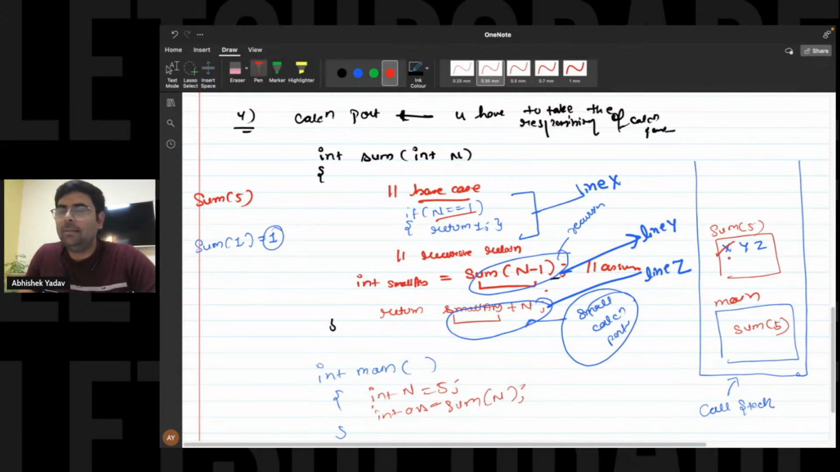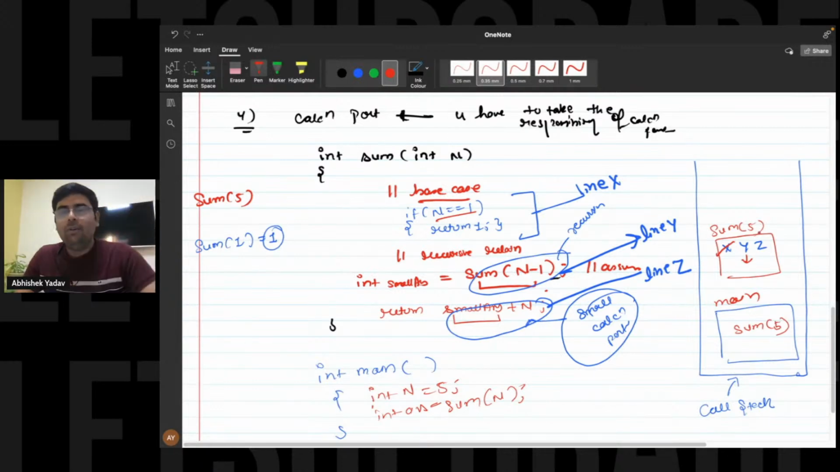So you have executed line number X. Now you are standing at line number Y. At line number Y, guys, you can see you have the assignment operator. And whenever you have the assignment operator, first the right hand side part will get executed. And in the right hand side part, we are calling a function. Calling a function means creating a new stack frame.